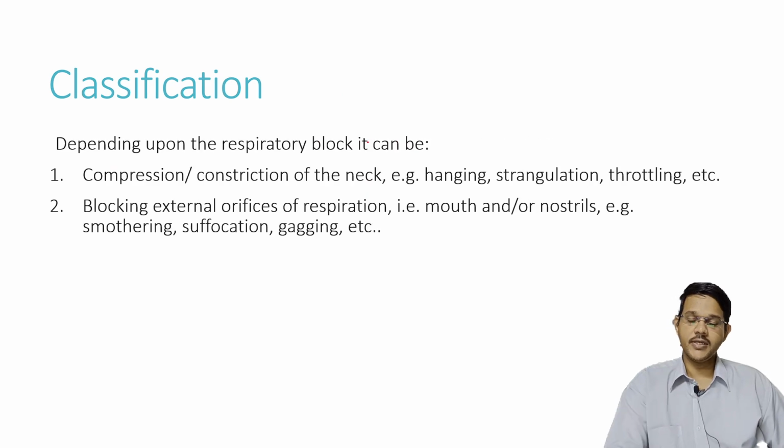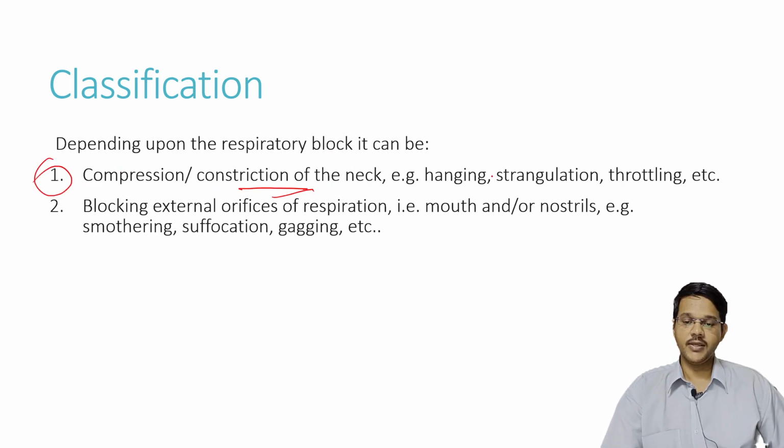By classification, depending on the different types of respiratory block, the first is the compression type, where there is compression or constriction of the neck. Common examples are hanging, strangulation, throttling, garroting, or Bansdola. In hanging there is a ligature mark, in throttling hands are used, and in Bansdola bamboo sticks are used. So there is constriction of the neck.